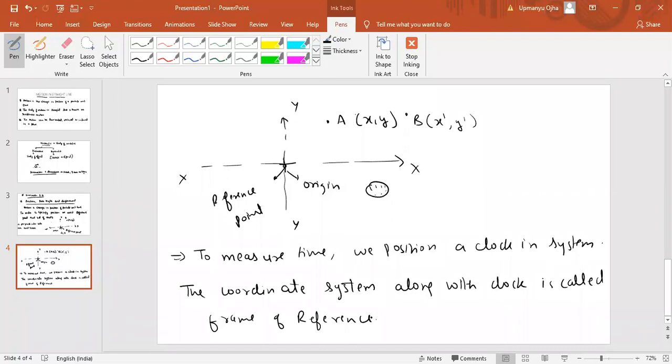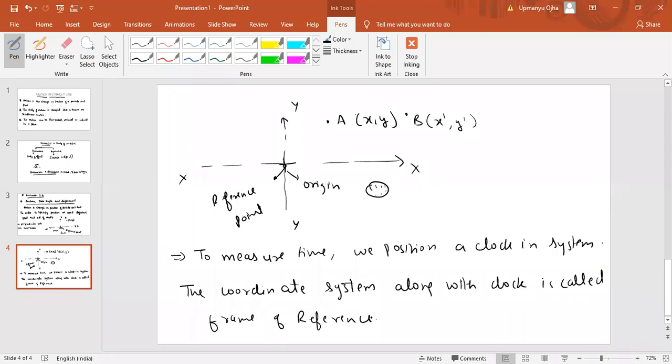Did you understand what is frame of reference? Fine. Did you understand this or not? What is frame of reference? The frame of reference means, see, again I will explain you.